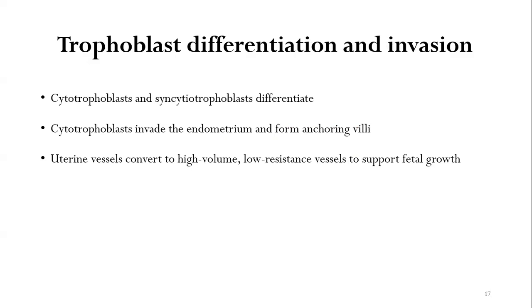Now let's discuss trophoblast differentiation and invasion. Cytotrophoblast and syncytiotrophoblast, as we know, are the two important cells of the placenta. They differentiate, and then the cytotrophoblasts invade the endometrium and form the anchoring villi. These villi then invade into the endometrium and the uterine tissues. The uterine vessels also convert to high volume, low resistance vessels so that there is adequate blood supply to support fetal growth.